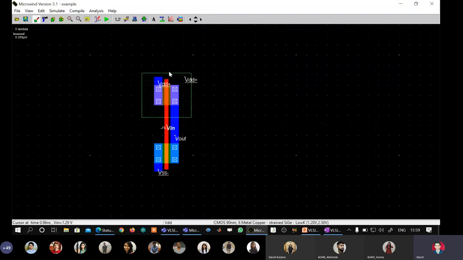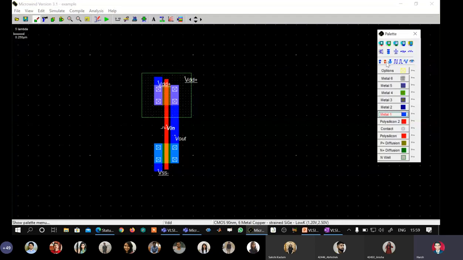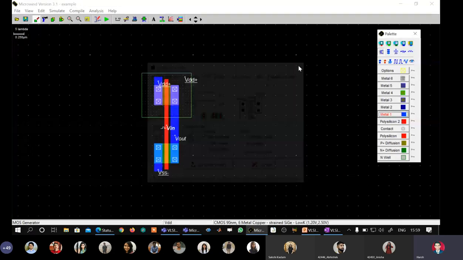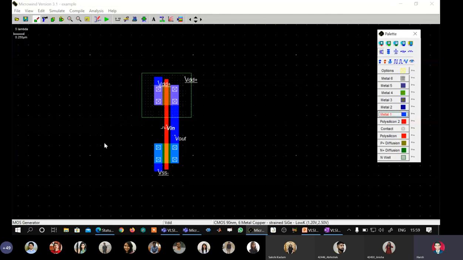Okay, I will just show you here the MOS generator, how it is actually in nanometer. If we click MOS generator here, we are clearly seeing the length of MOS is 0.100 micron, that is 100 nanometer. Please understand one thing, that we have made the layout for a 100 nanometer CMOS inverter and it is operating successfully without any glitches at 5 gigahertz. Right? So this was the simulation of tool number 2.